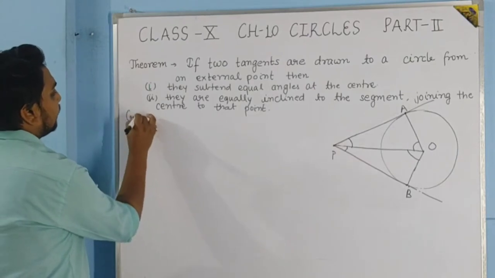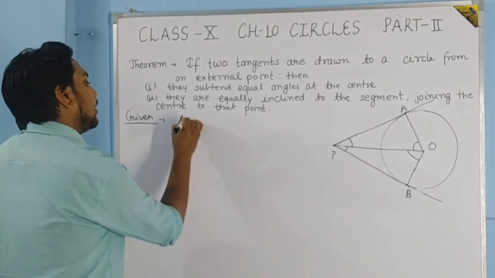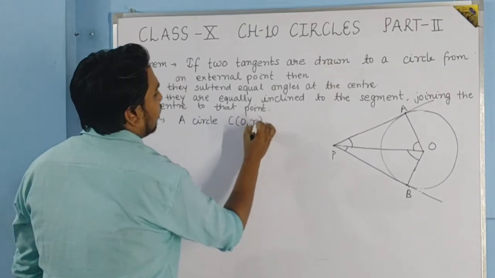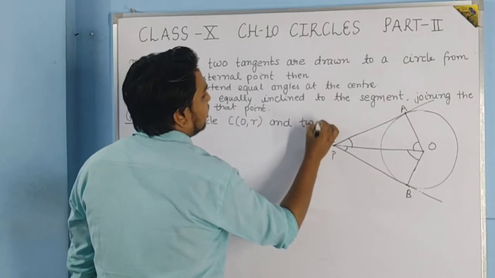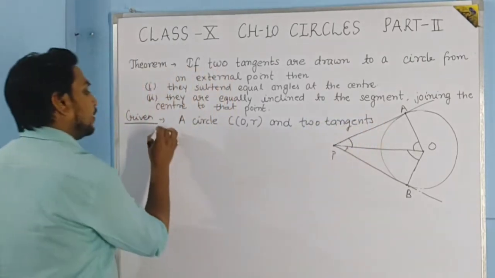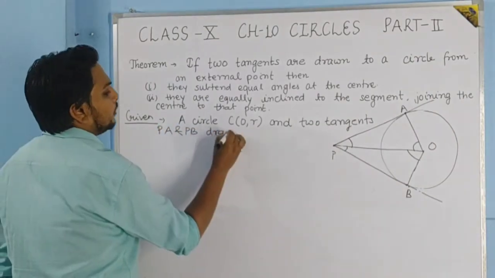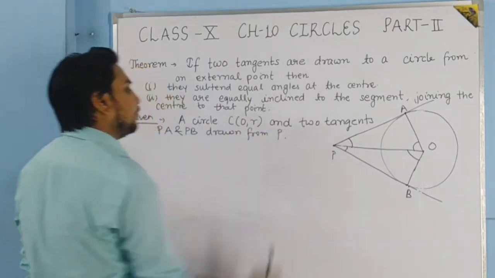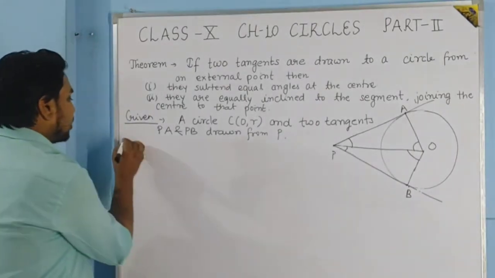Firstly, we'll write the given. So again students, what is given here? It is given that a circle with center O and radius r, and two tangents PA and PB drawn from external point P. Two tangents are drawn, PA and PB. What is to show?